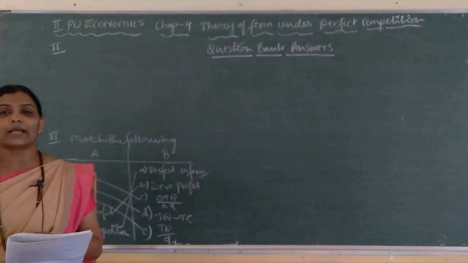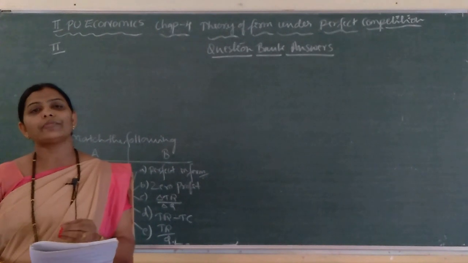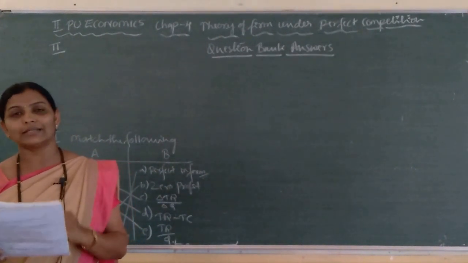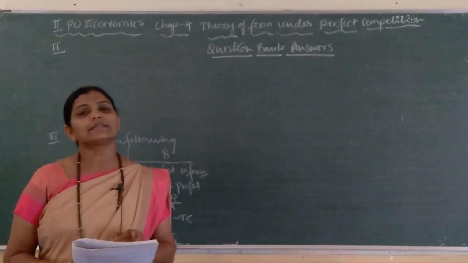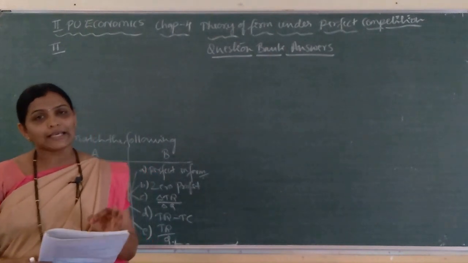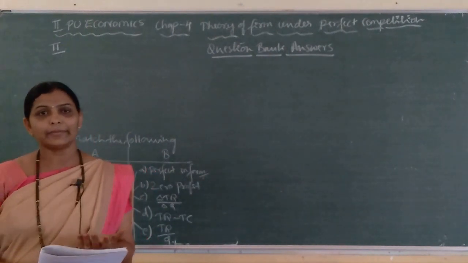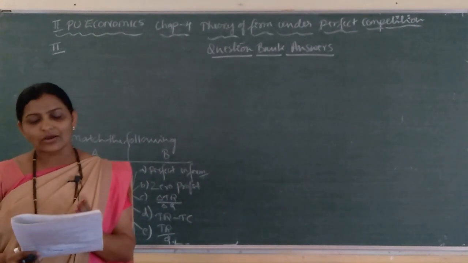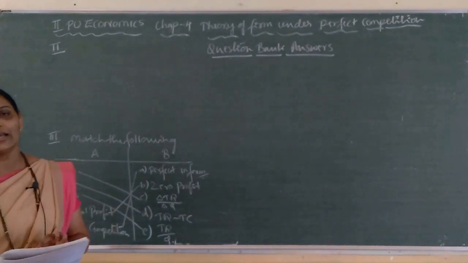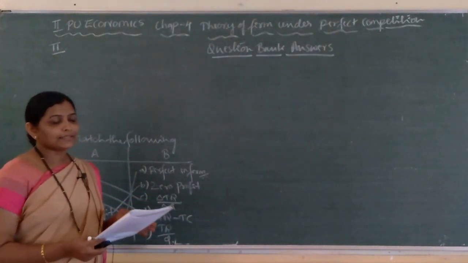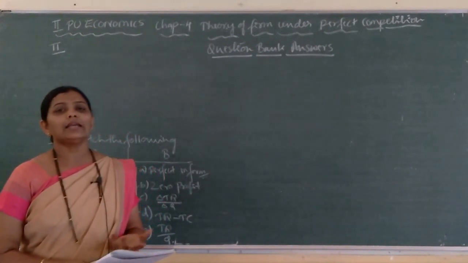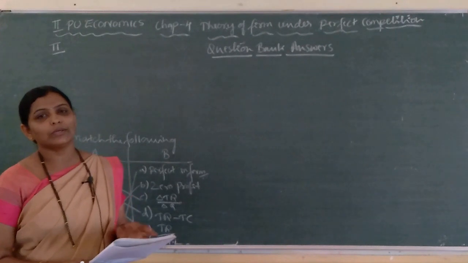Responsiveness of supply of a commodity to change in its price is called price elasticity of supply. Here also there are 5 degrees of price elasticity of supply, like elasticity of demand. Which are those types or degrees? Perfectly elastic supply, perfectly inelastic supply, more elastic, less elastic, equal elastic.